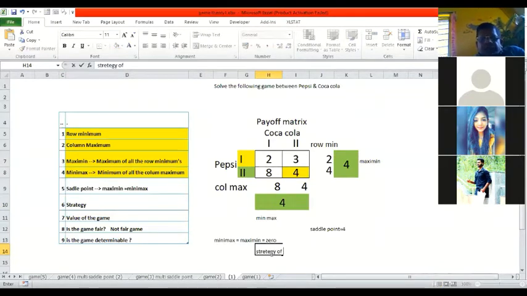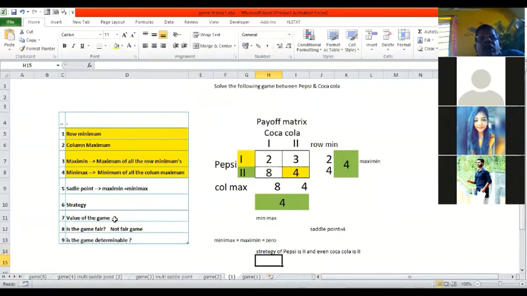Strategy of Pepsi is 2 and Coca-Cola is 2.